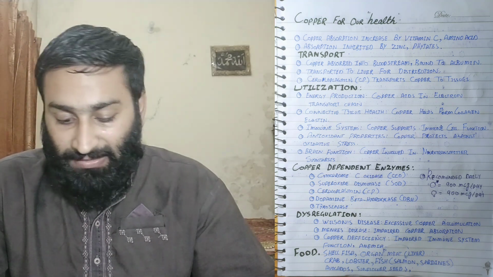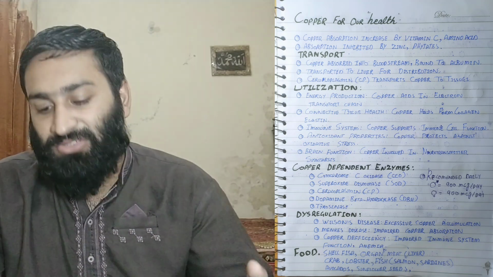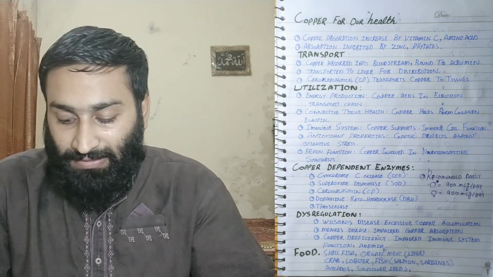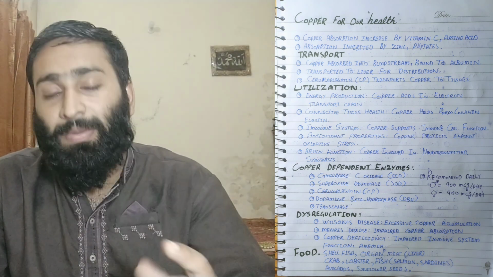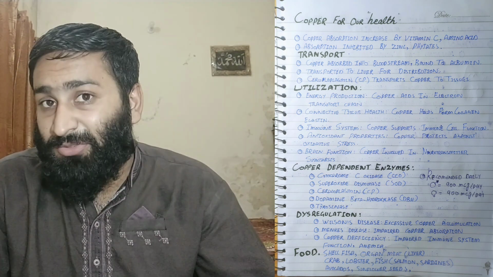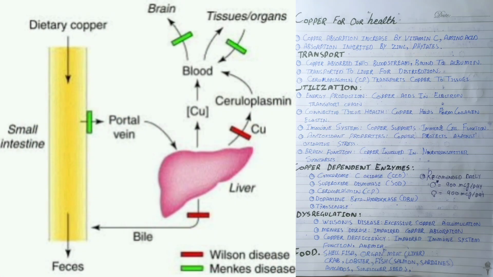Wilson disease is basically excessive copper accumulation, while Menkes disease impairs copper absorption, so it leads to deficiency. Copper deficiency can also occur simply, for example, without Wilson disease or Menkes disease.